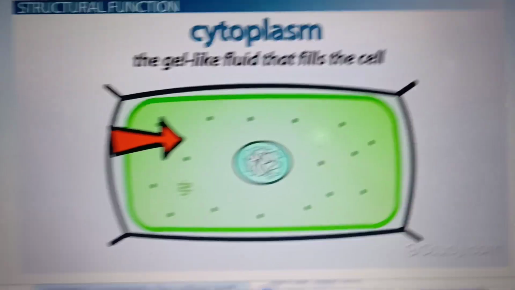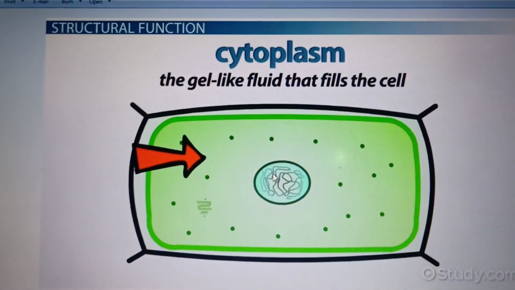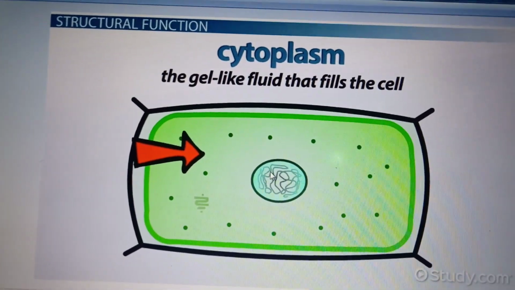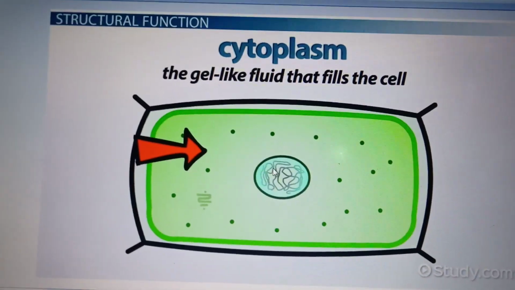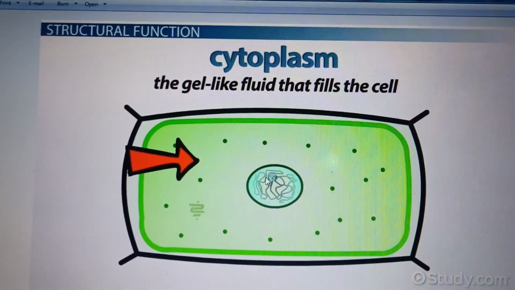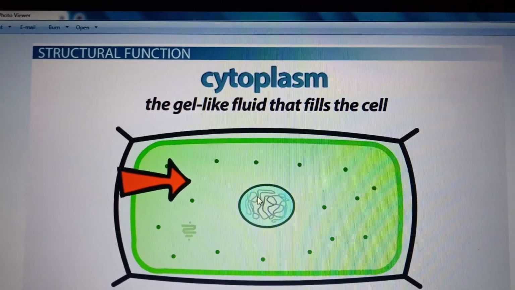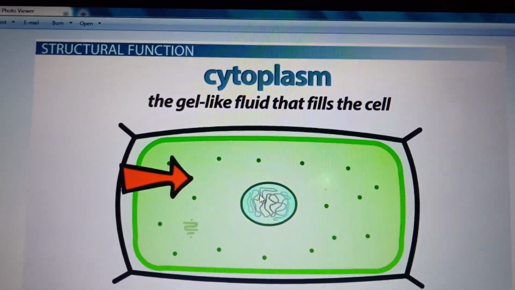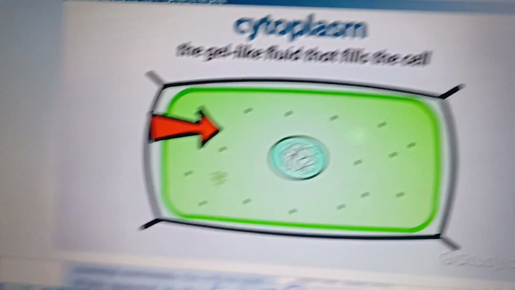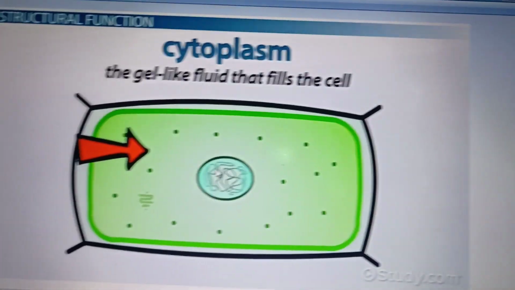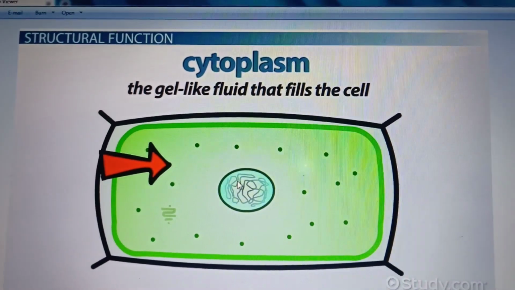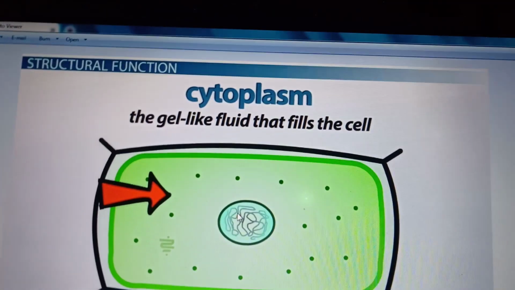And the central round body is the nucleus, and the cell membrane gives shape to the cell. And the cell wall is present in plants.